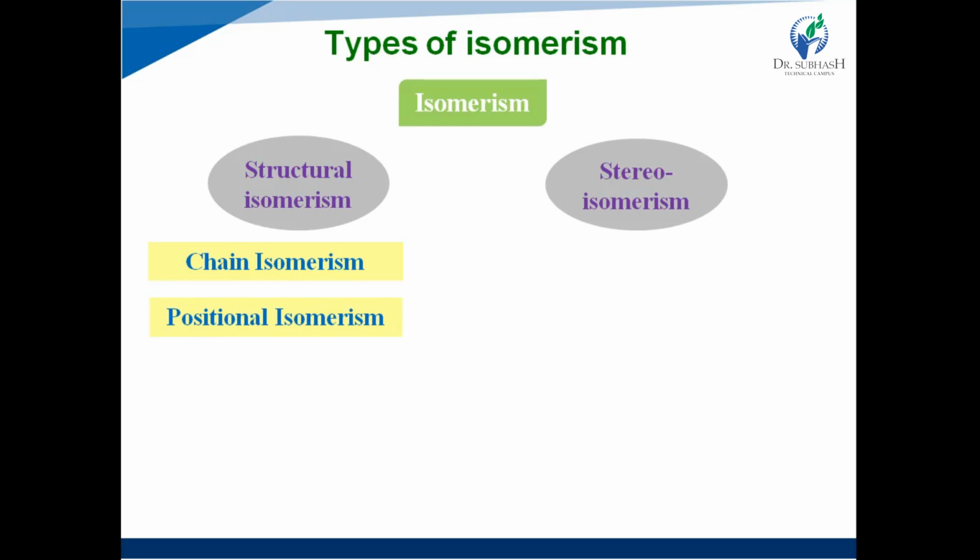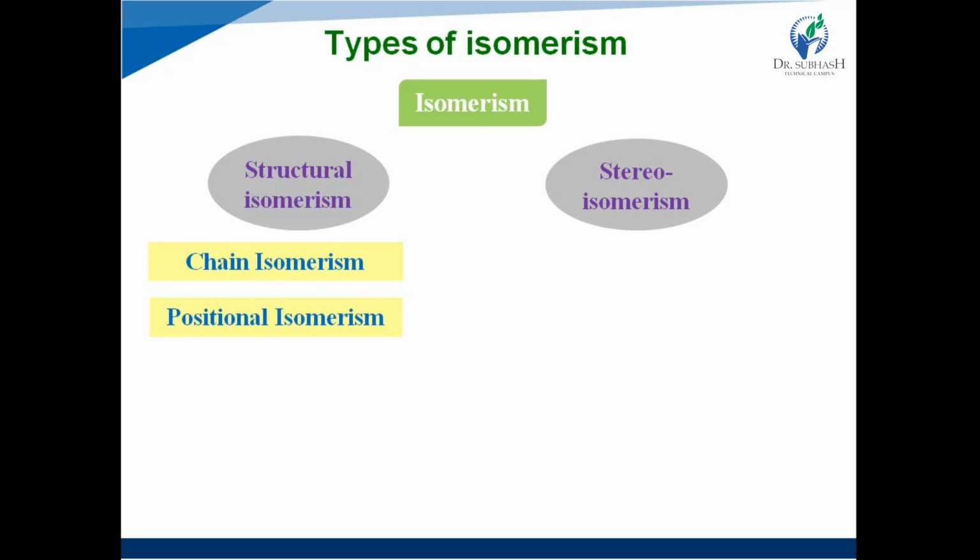Next one is positional isomerism. In positional isomers, the functional group present in the compound is on a different position in different isomers. That means the molecules have the same type of functional group, but the position of the functional group in the molecule is different. For example, pentanol has 3 positional isomers: 1-pentanol, 2-pentanol and 3-pentanol.